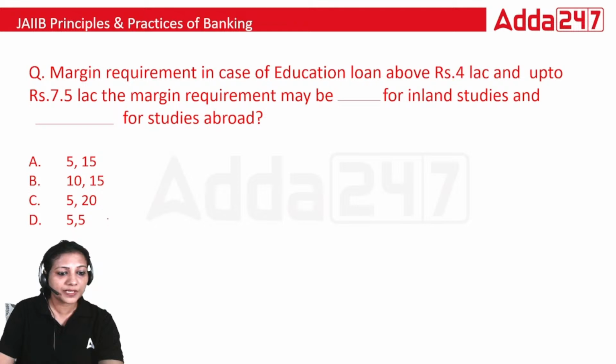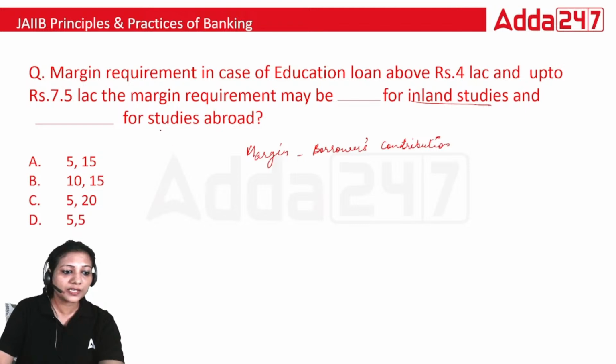These figures are in percentage terms: what will be the margin in case of education loan above 4 lakh and up to 7.5 lakh? The margin is nothing but the borrower's contribution. So how much will the borrower contribute in case of inland studies, and how much will the borrower pay in case of studies abroad? What will be the margin amount?